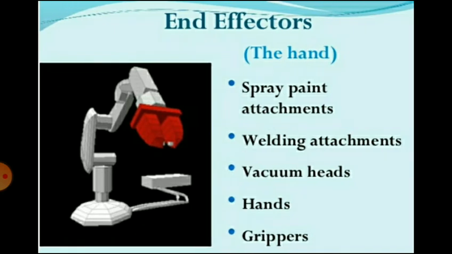Then the next element is end effectors. The robot wrist is attached to a hand. The technical name for the hand is end effector. It is a tool which directly interacts with the job. Depending on the type of work, the end effector may be a gripper, a torch or welding torch, etc. The arm and body joints of the manipulator are used to position the end effector, and the wrist joints are used to orient end effectors.